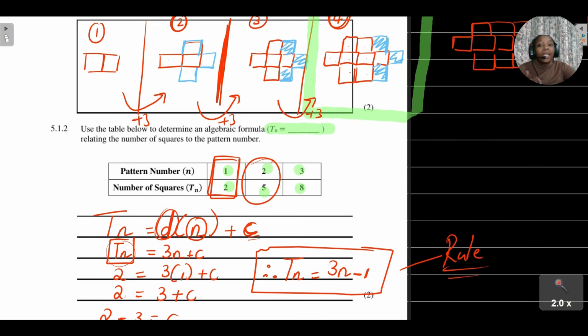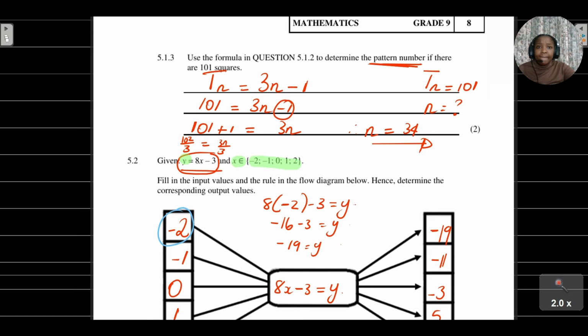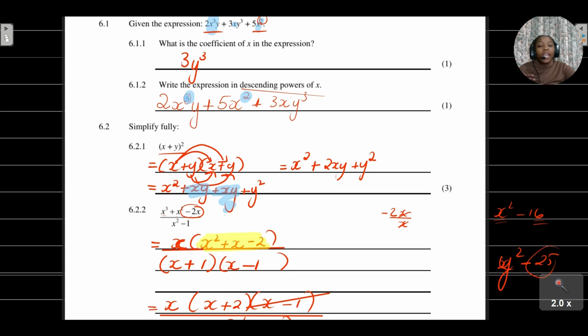Also remembering how to get the rules for your linear pattern with a constant difference or a constant ratio. How did we work with those different scenarios? Then working with algebraic expressions, being able to identify what makes a term.